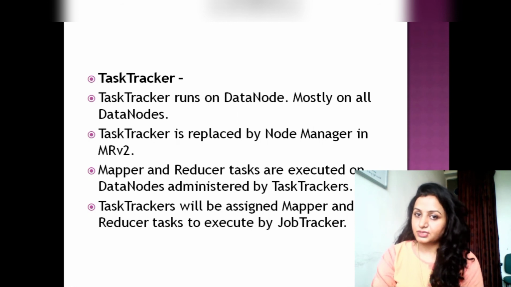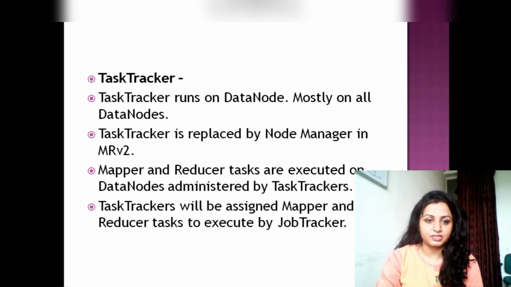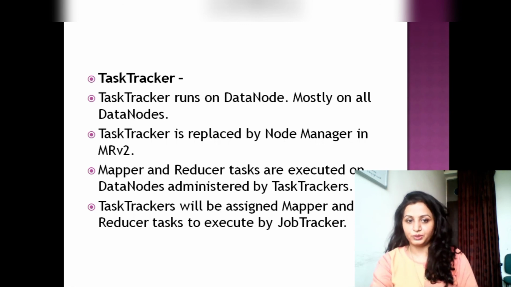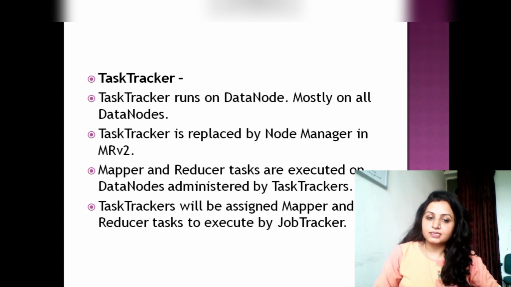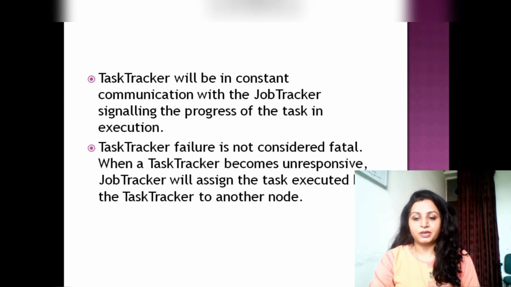What is a task tracker? It runs on a data node, as we have already seen, and the task tracker is replaced by the node manager in map reduce version 2. This is not that essential, but we should be aware of it. Mapper and reducer tasks are executed on data nodes administered by the task tracker. Every task tracker has one map task and one reduce task. The map task is to further divide the task, and the reduce task is to combine the tasks. So it is a divide and conquer method, which we will discuss in further detail in upcoming videos. The task tracker will be assigned mapper and reducer tasks to execute by the job tracker. Fine.